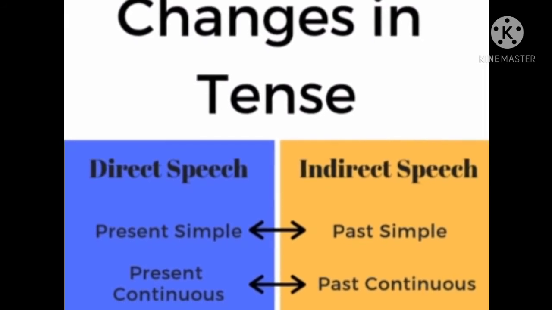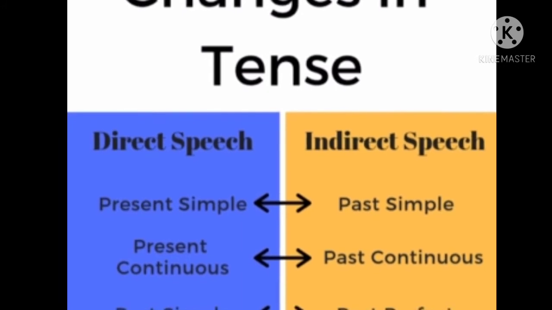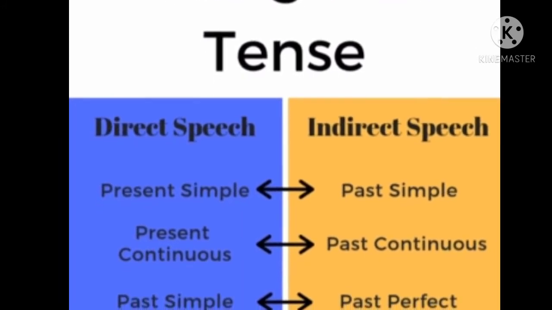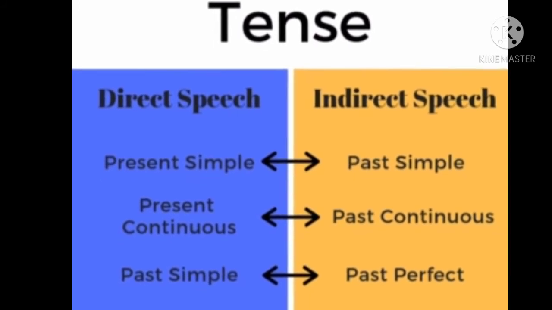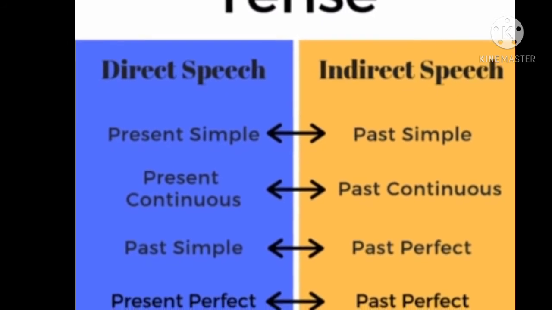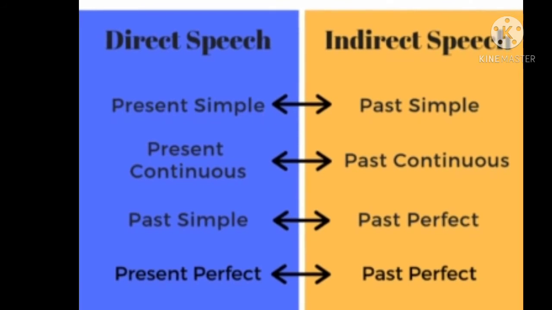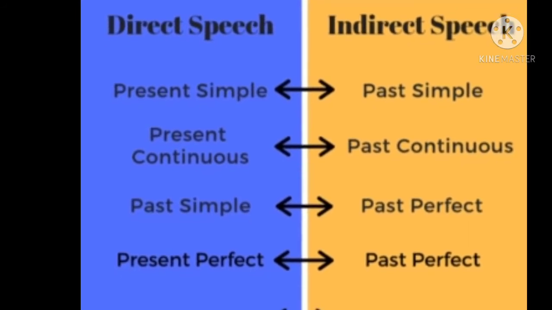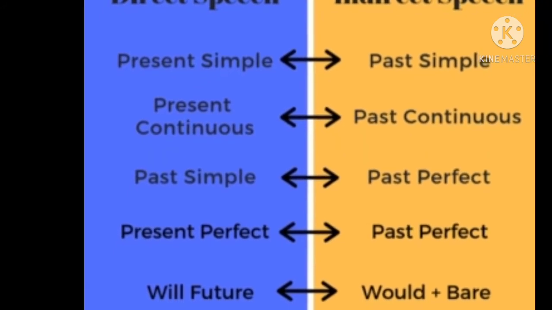The simple present tense of a sentence in indirect speech changes into simple past tense. If the direct speech is in present continuous, the indirect speech will be in past continuous. If the direct speech is in simple past tense, the indirect speech will be in past perfect. If the direct speech is in present perfect tense, the indirect speech will be in past perfect.